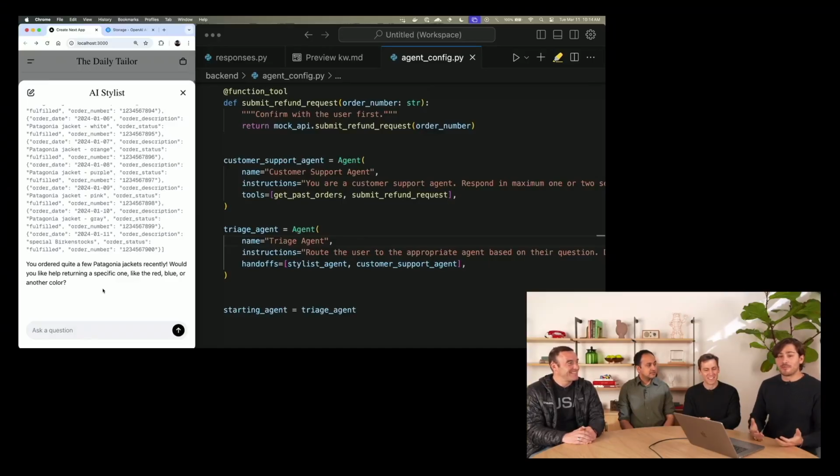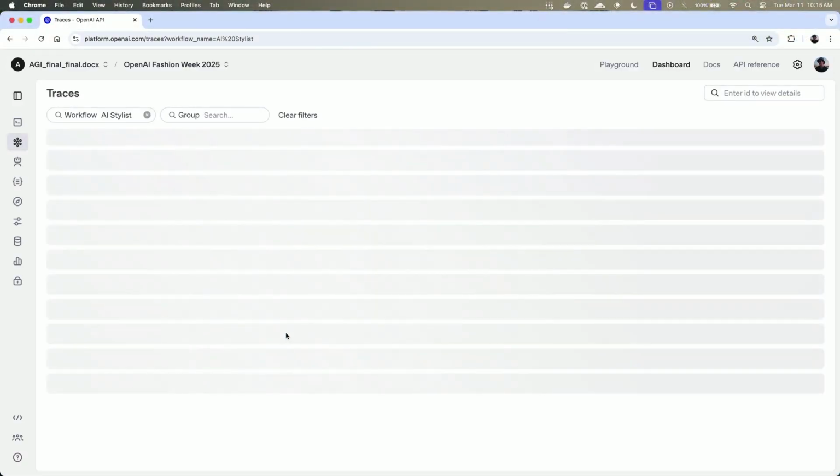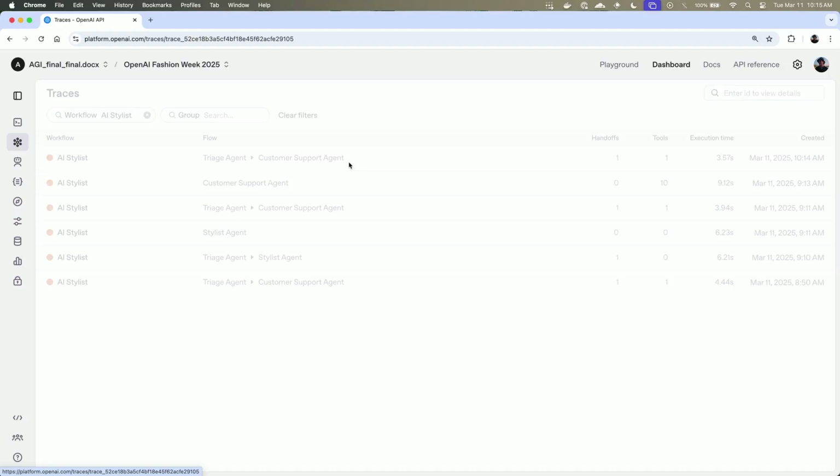to actually see what happened behind the scenes, usually you might need to add some debugging statements by hand. But one of the things that the Agents SDK brings right out of the box is monitoring and tracing. So I'm going to go over to the tracing UI that we have on our platform to actually take a look at what just happened. So these are some of the previous runs that we've had. I'm just refreshing the page. And we can see the last one.